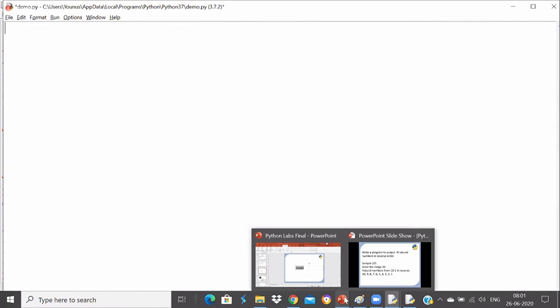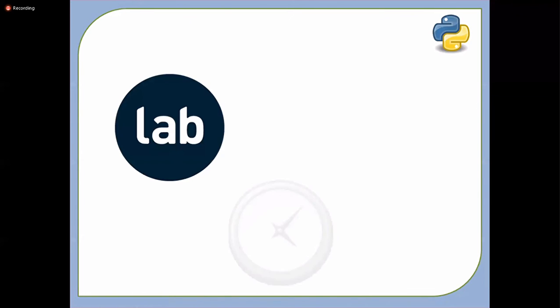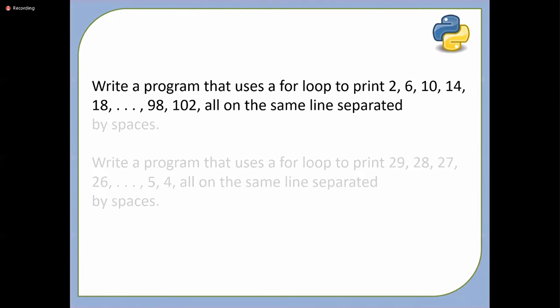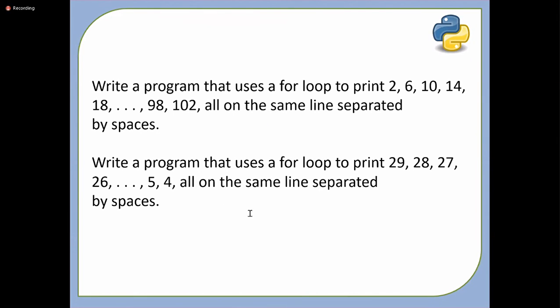Now, shall we go for some homework? Look at the problem and tell me, can you answer this problem? Okay, you can do this, right? Take a screenshot. It's very easy. I hope you can do that.